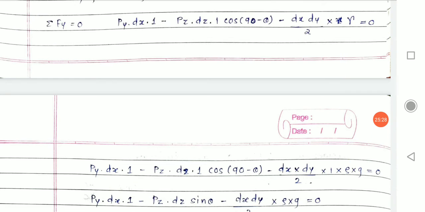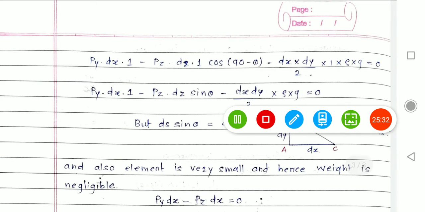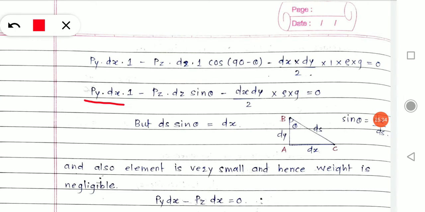Alright. Now Py dx into 1, this is as it is. Now cos 90 minus theta, that I wrote as sin theta. I hope you're good with the trigonometrical formulas. That will help you over here. Next is dx into dy divided by 2 into rho into g is equals to 0.